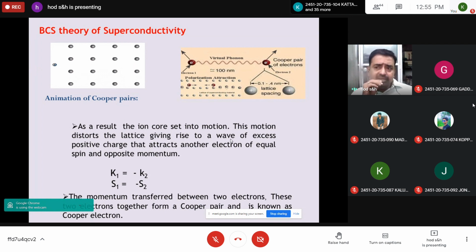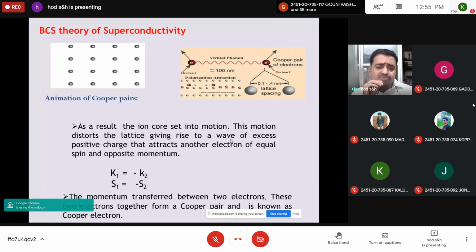So effectively, the first electron loses its energy to the phonon, and the same energy is given back to the second electron. So the net loss of energy for the electron is zero. In this sense, without any loss of energy, the electron is forwarded in the material. This process continues below the transition temperature.